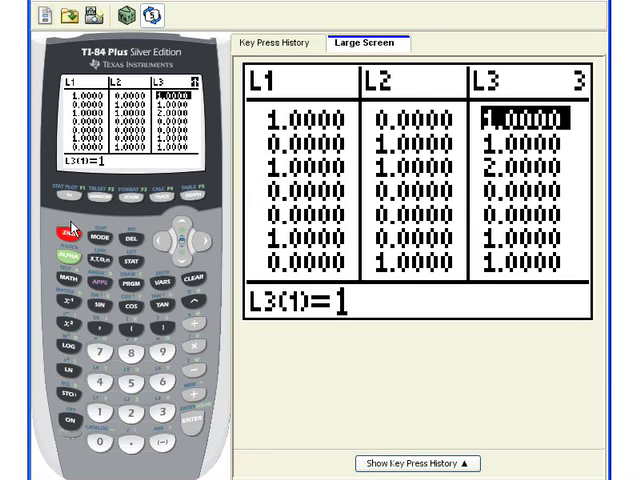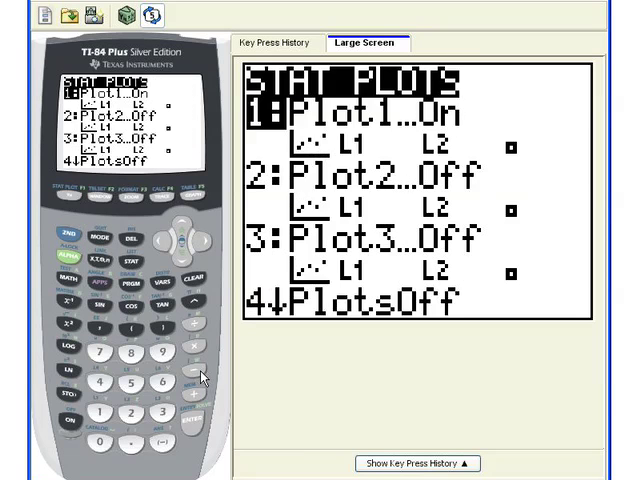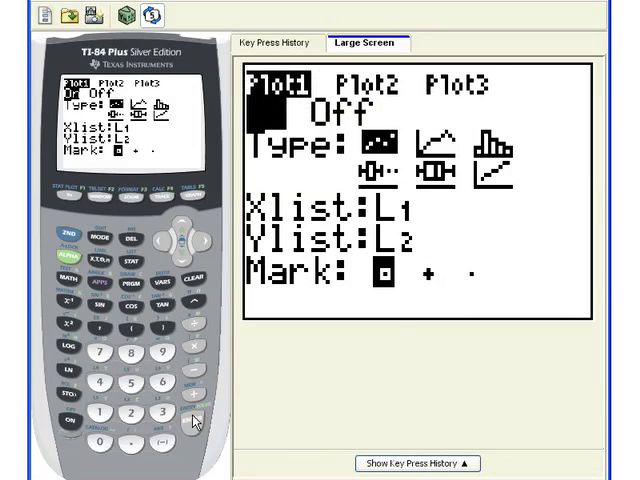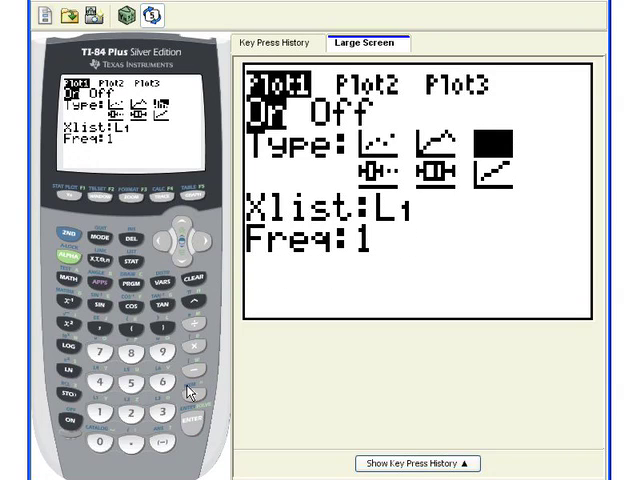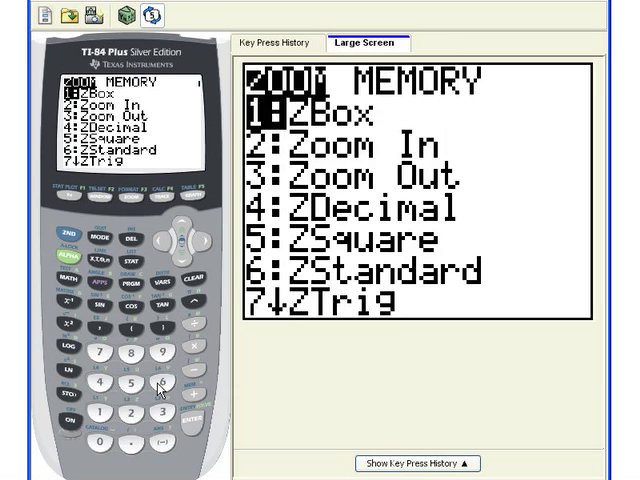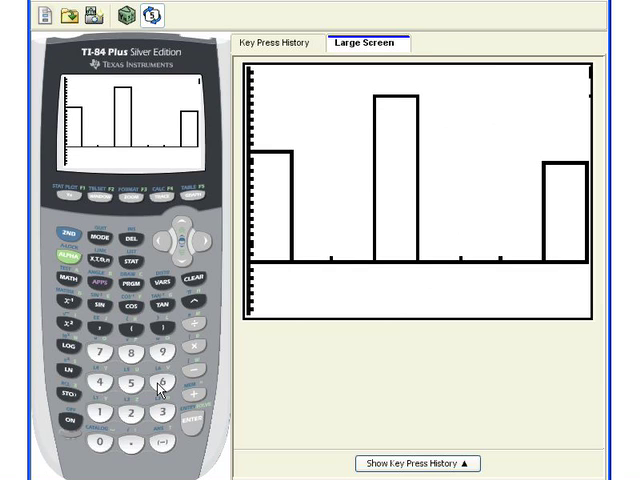There were no heads. Now let's produce a graph of it. So if I go second, stat plot, let's turn stat plot 1 on. And I'm going to make a bar graph. Whoops, I missed. There we go, histogram, bar graph. And I'm going to go to L3 and zoom 9. Now there's my bar graph.